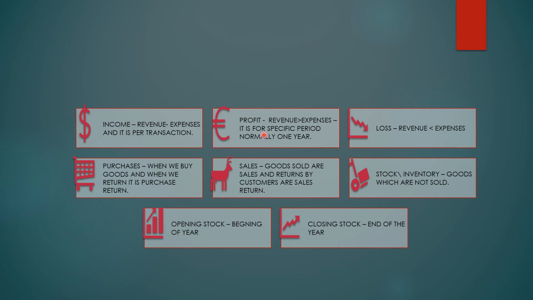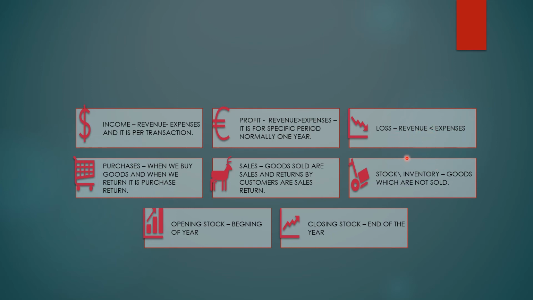So accounting period, we say it is normally for 1 year. So profit has a time period; we say for the accounting year, what is the profit. When revenue is greater than expenses, then we say that we got the profit. What is loss? When revenue is less than expenses.